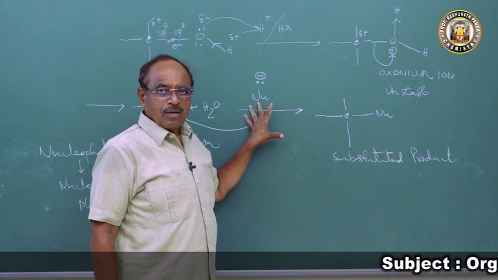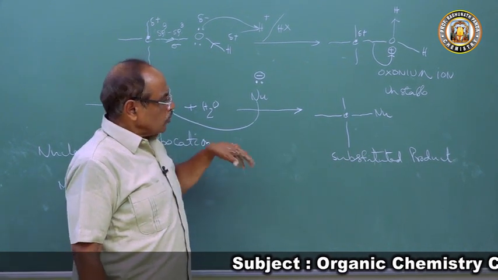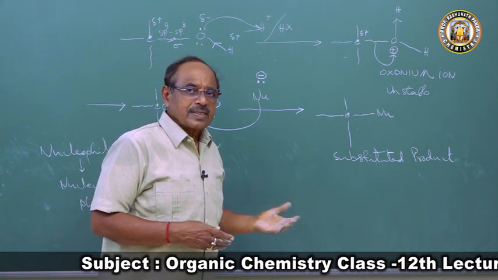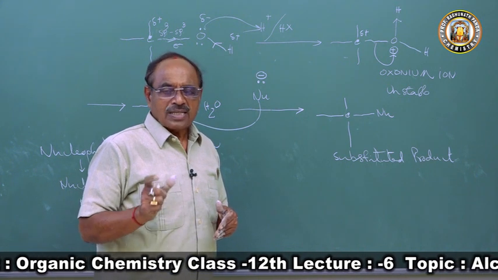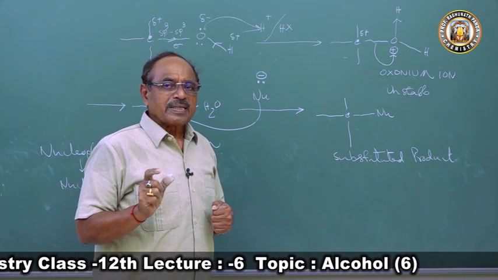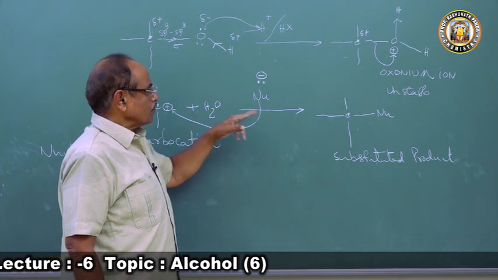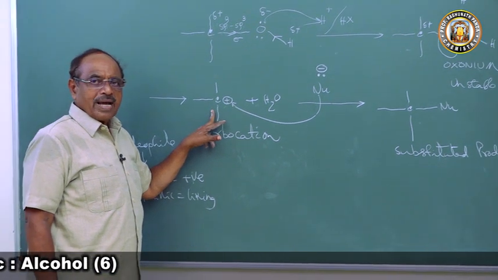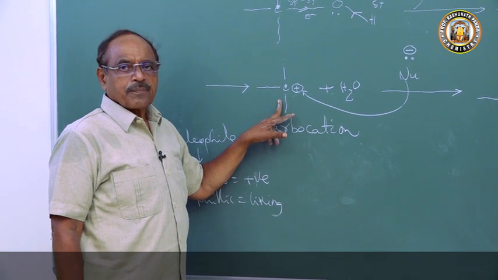Now this reaction is possible for all types of alcohols: primary, secondary and tertiary alcohol. Now which alcohol is more prone to this reaction? The order of reactivity of alcohols in reactions involving replacement of the OH group will be different. Why? The primary alcohol will form a primary carbonium ion, the secondary alcohol a secondary carbonium ion, and the tertiary alcohol a tertiary carbonium ion.